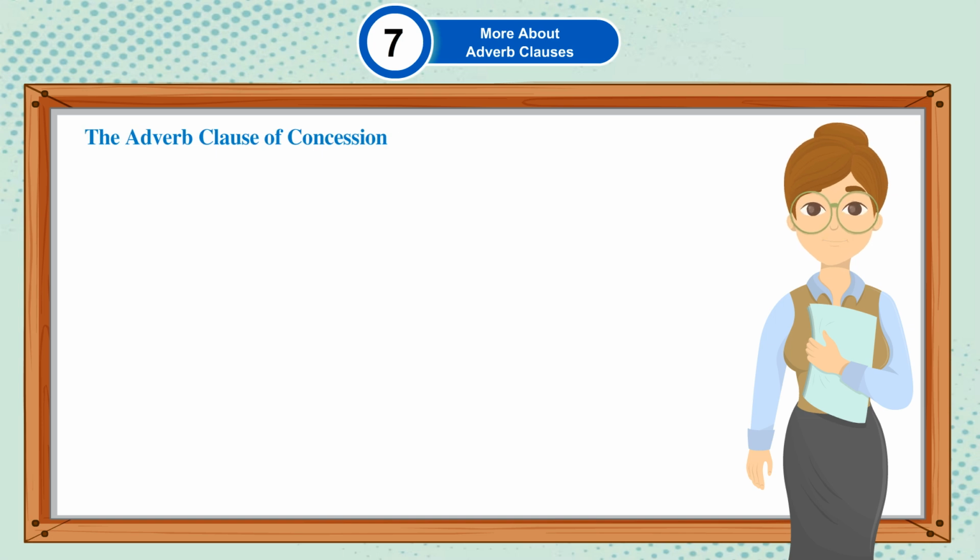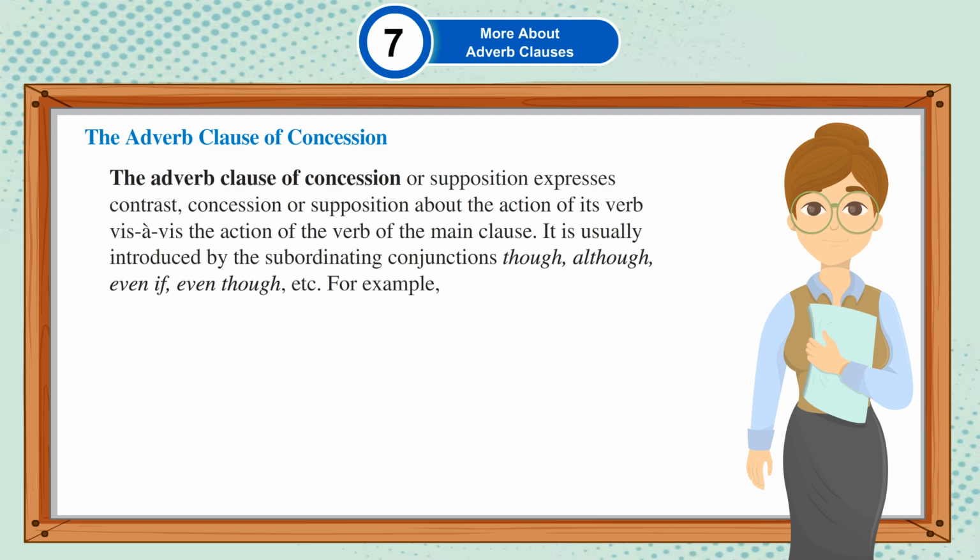The adverb clause of concession. The adverb clause of concession or supposition expresses contrast, concession, or supposition about the action of its verb vis-a-vis the action of the verb of the main clause. It is usually introduced by the subordinating conjunctions though, although, even if, even though, etc.